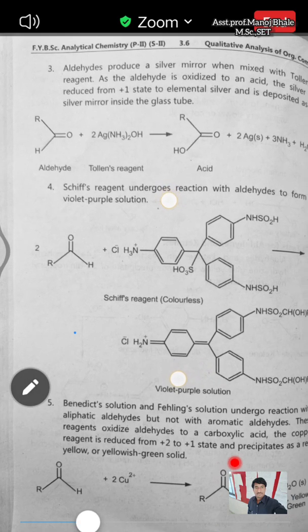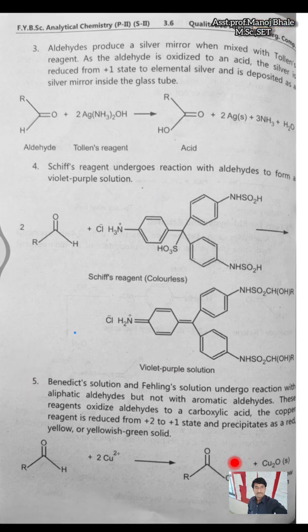Next important thing, in case of the aldehyde, there is another test which is given for the determination of the aldehyde. If this aldehyde is reacted with the Tollens reagent, which is Ag(NH3)2, sorry, if we are reacting with the aldehyde, there is a formation of the acid.